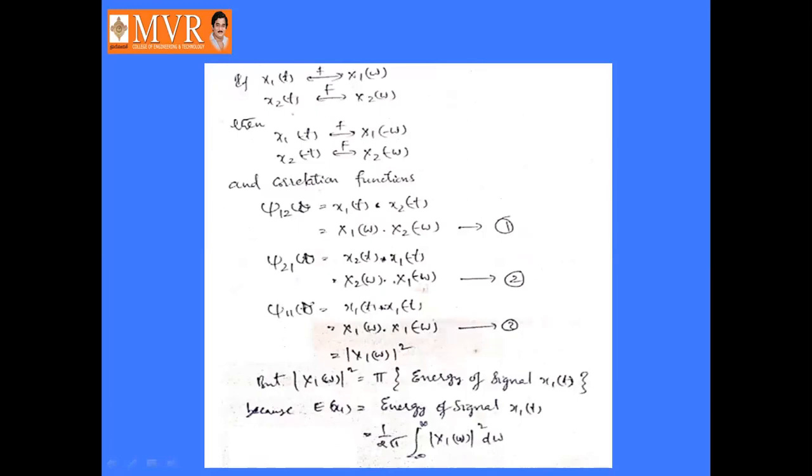Similarly, if the Fourier transform of x1(t) is X1(ω) and the Fourier transform of x2(t) is X2(ω), then the Fourier transform of x1(-t) is X1(-ω), and the Fourier transform of x2(-t) is X2(-ω). Then the correlation function J12(τ) is equal to x1(t) convolved with x2(-t). In the frequency domain, it becomes X1(ω) into X2(-ω).